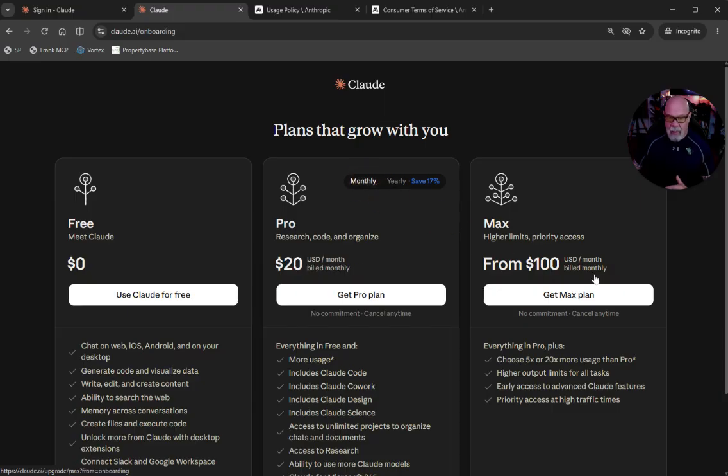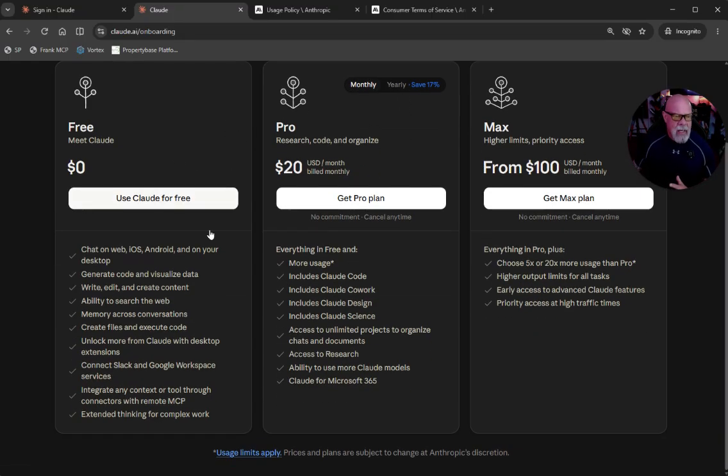This one actually, the max plan, there is no better benefit for paying for a year up front, which apparently not very many people do. For this one, if you can squeeze it, sure, go ahead. But let's go ahead and start on that free plan, and you can kind of get an idea of what the differences are. You're going to get more usage, of course, for the $20 a month.